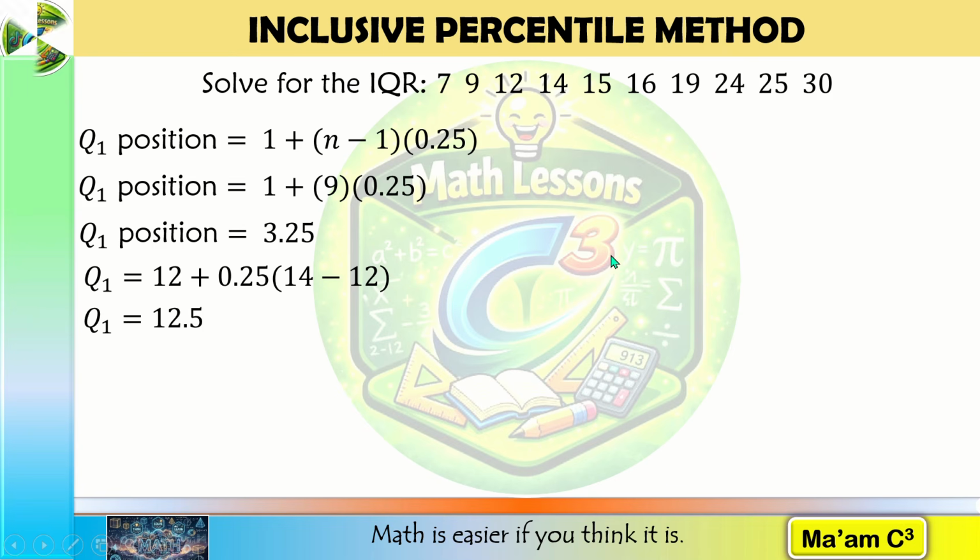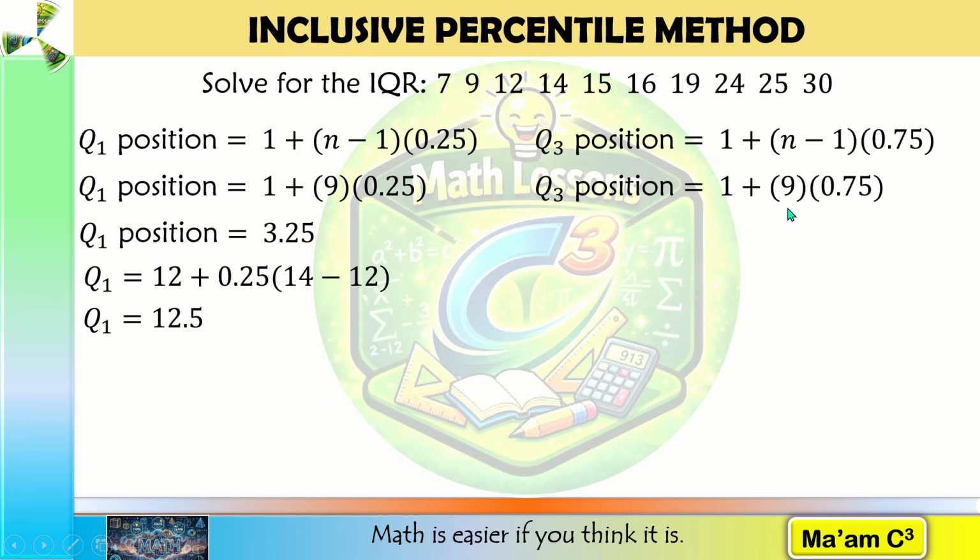Now, for the third quartile position, again, our n is equal to 10, so 10 minus 1 is 9. 9 times 0.75 is 6.75, plus 1 is 7.75. Position 7.75 lies between the seventh value, 19, and the eighth value, 24.